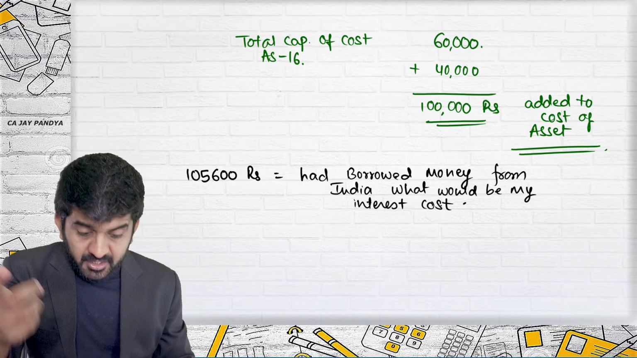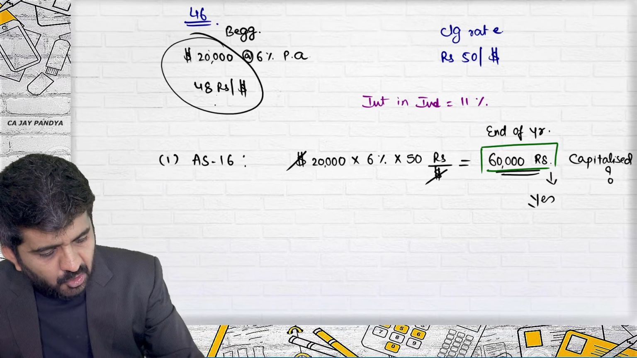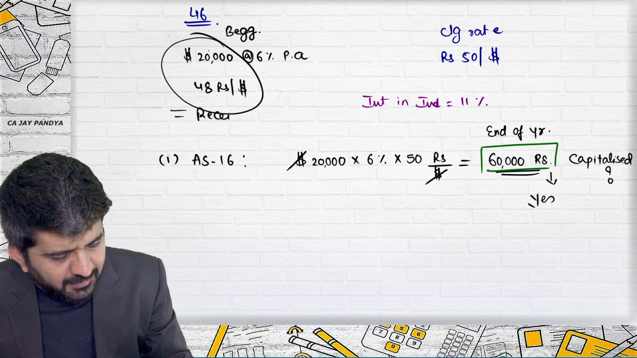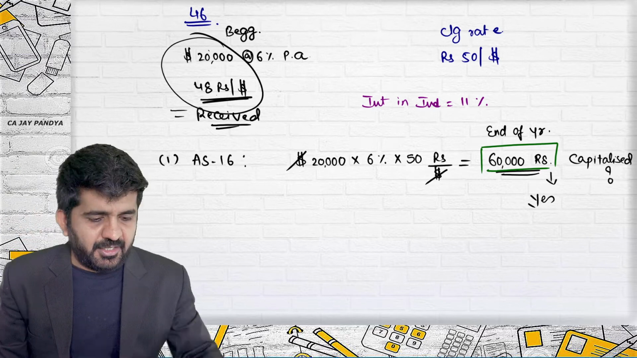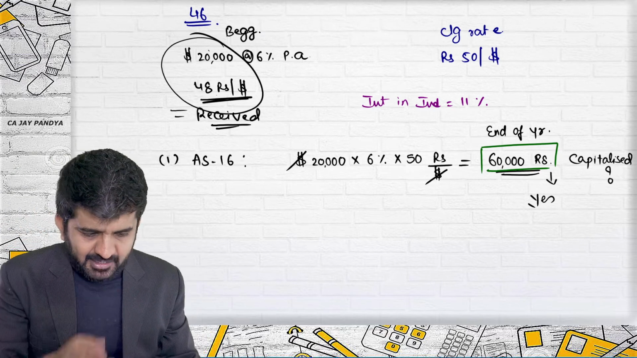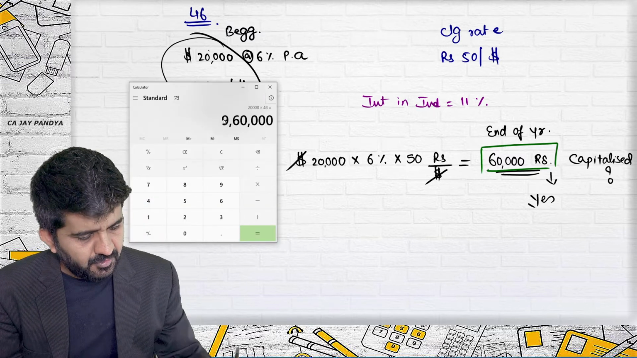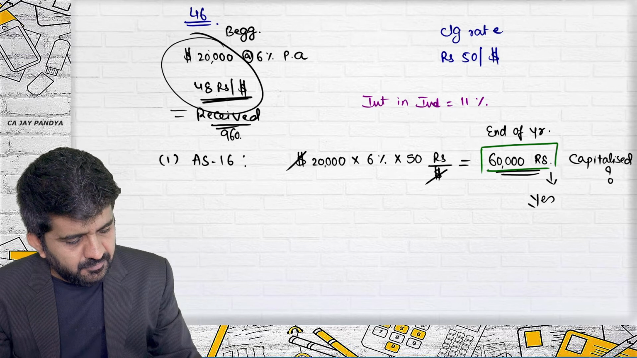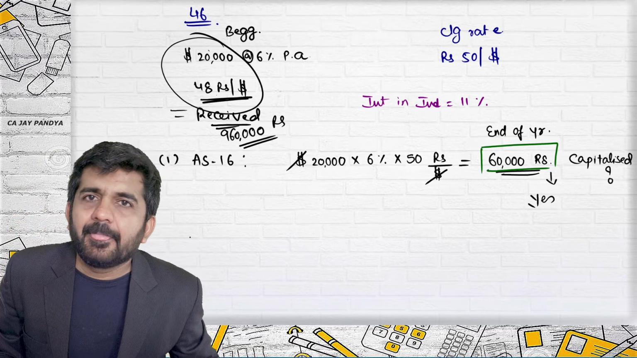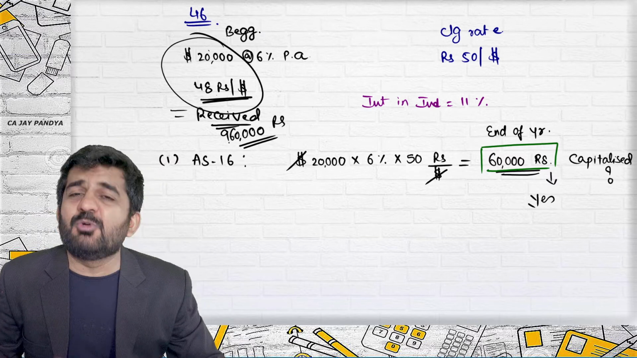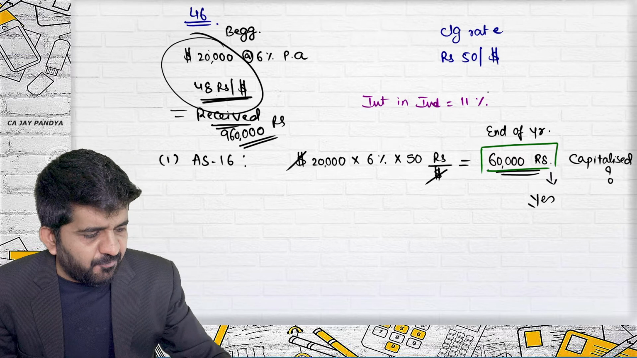Even when you are borrowing in foreign currency, your total amount received will only be this, because today the rate is 48. What would be the answer? 48 into 20,000 will be 9,60,000 rupees, which you have received today. Is it alright? So you have received 9,60,000 rupees today, even if you have borrowed in foreign currency.